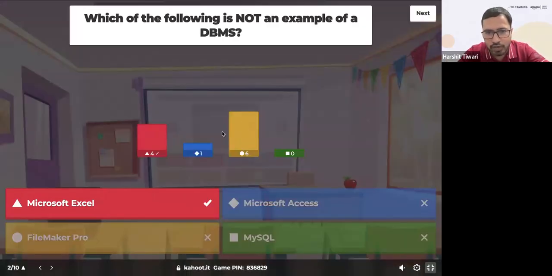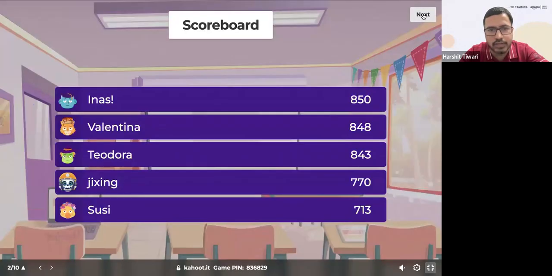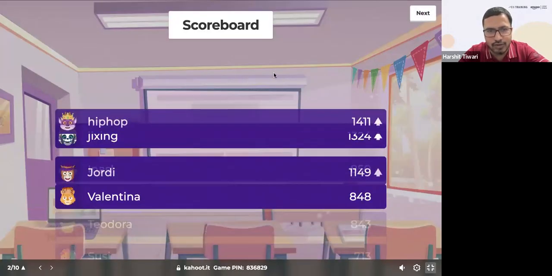Okay, four have got it correct. A lot of y'all have got it incorrect. FileMaker Pro is actually right. I can understand why it's confusing, but it is actually a DBMS. FileMaker Pro is a DBMS, while Microsoft Excel is actually not. So yeah, a lot of y'all have got it incorrect.